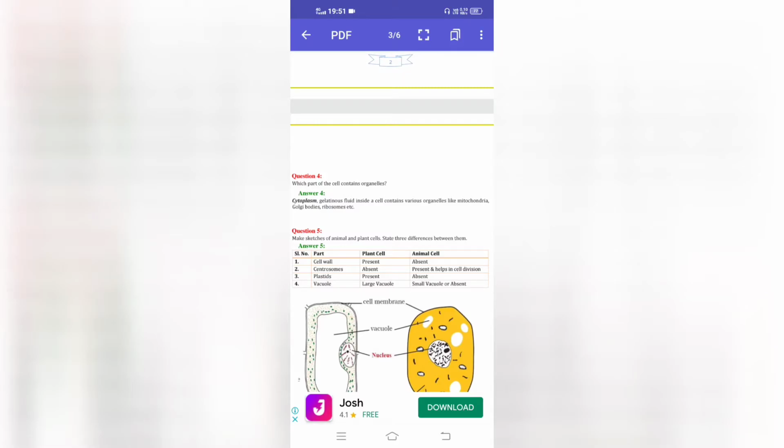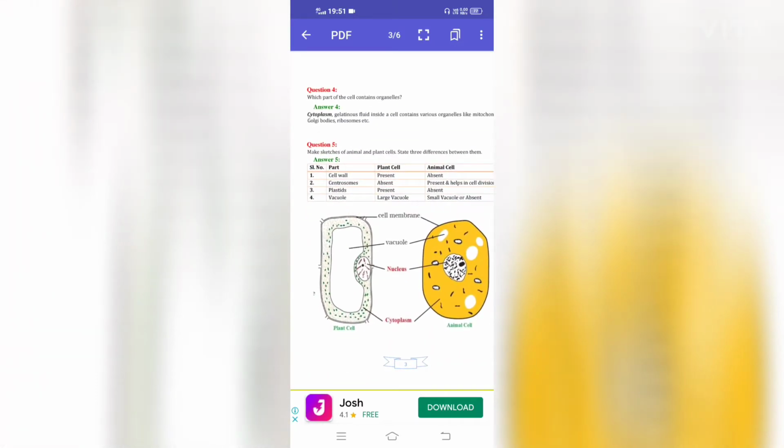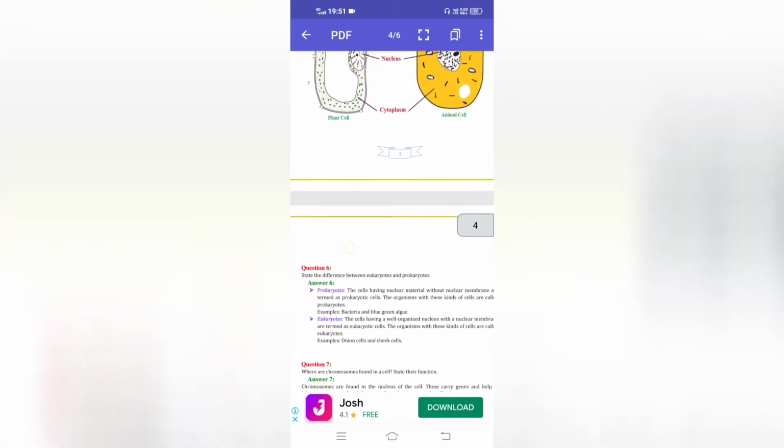Parts: cell wall, present in plant cells, absent in animal cells. Centrosomes: absent in plant cells, present in animal cells and help in cell division. Plastids: present in plant cells, absent in animal cells. Vacuoles: large vacuoles in plant cells, while small vacuoles or none are found in animal cells. These are the differences between plant cells and animal cells. You can draw these pictures.